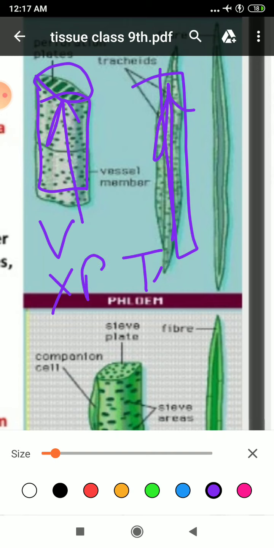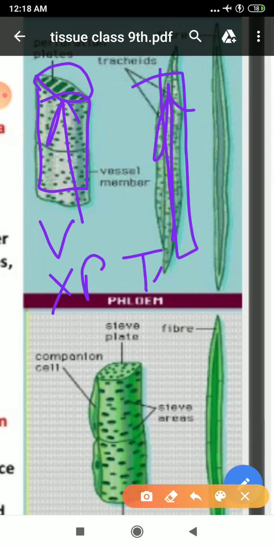Next is your xylem parenchyma. Its main function is to store food and help in lateral conduction of water. In addition to transporting water and mineral salts from root to leaves, xylem also provides support to plants and trees because of its tough lignified vessels.